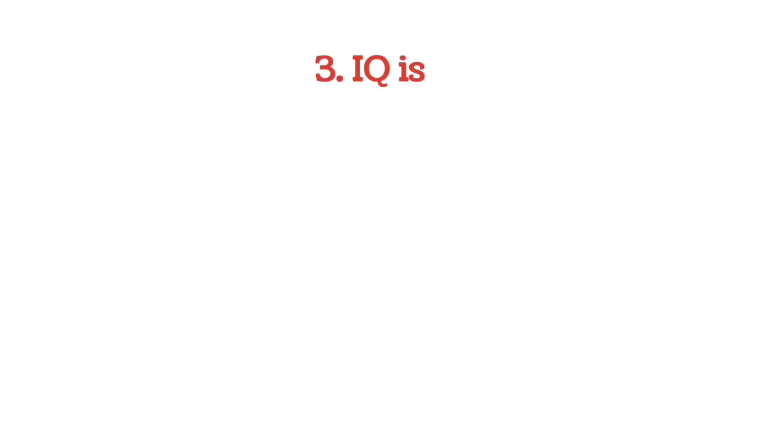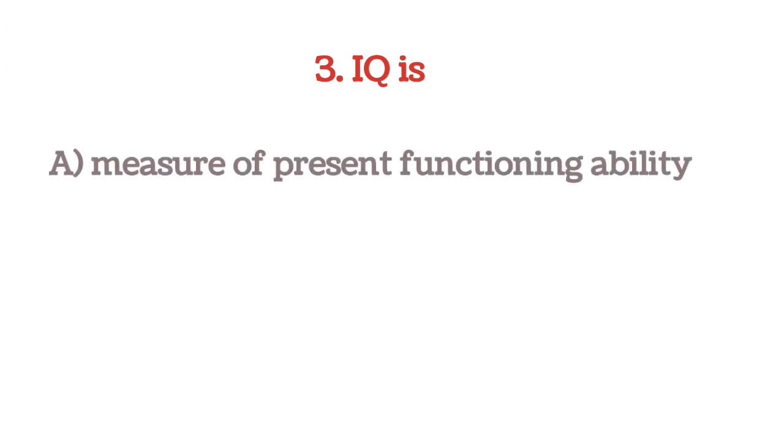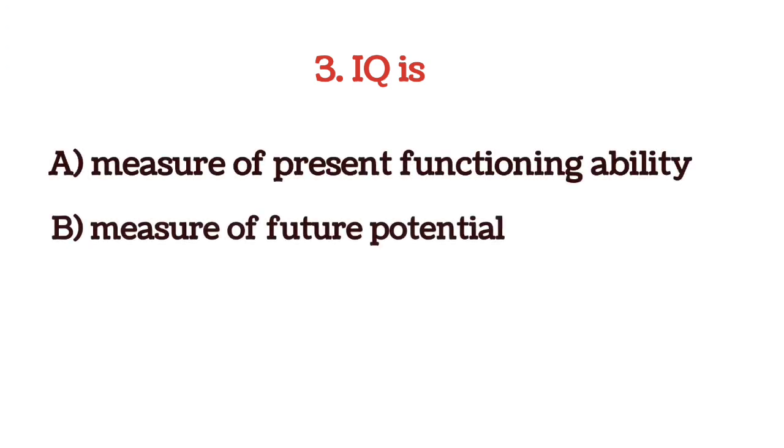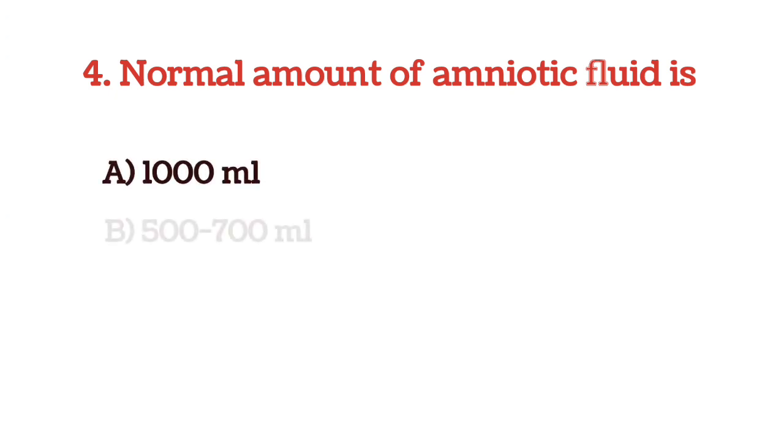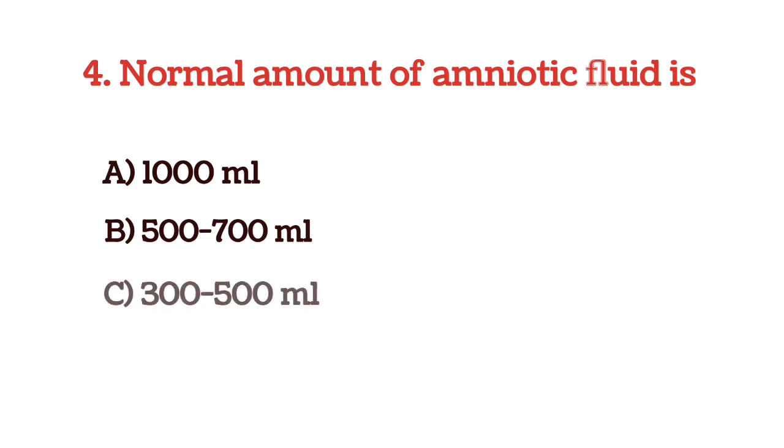The next question is IQ is, and the options are measure of present functioning ability, measure of future potential, tested by tests which are culture free, and Indian check system. And the answer is option A, IQ is measure of present functioning ability, intelligent quotient. Next question, normal amount of amniotic fluid is, and the options are 1000 ml, 500 to 700 ml, 300 to 500 ml, and 500 to 800 ml. And the answer is option A, 1000 ml.